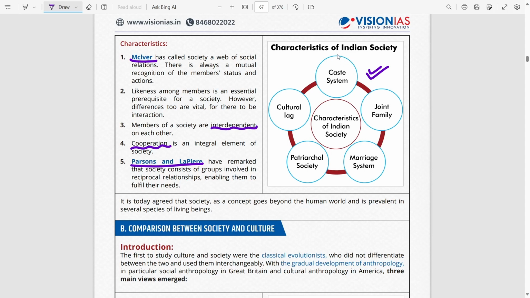Further, this diagram is of the characteristics of Indian society, which means if a question in paper 2 is asked linking 2.2, that is society, with Indian anthropology or Indian culture, this is something which you can use. Such questions are mostly open ended but do require some important points like, say, caste system, joint family, etc. And as far as conclusion is concerned, you can see some of the ready-made conclusions that this material has. This is nothing out of the world, but it does sum up the concept that we have. So, such a conclusion can definitely be used.